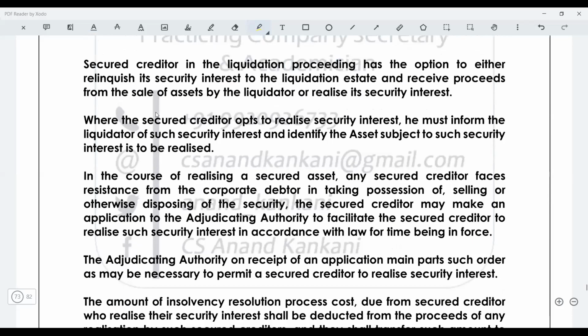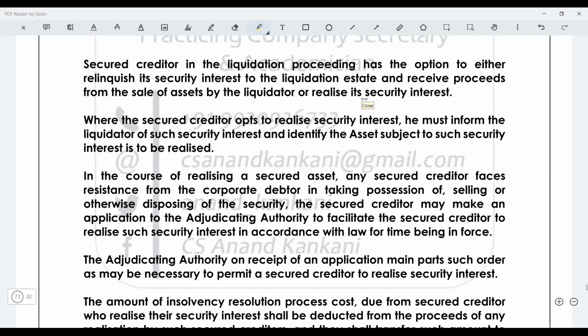So just see, again I have written it in a precise way that the secured creditor in the liquidation proceeding has the option either to relinquish the security interest to the liquidation estate or receive the money. So Sridevi ji has asked a question: can a secured creditor directly sell the assets if he gets good value? Exactly, Sridevi ji. This is exactly the same payment. The secured creditor can directly sell the assets.